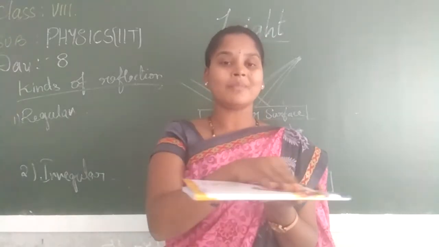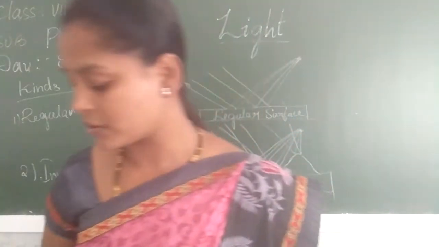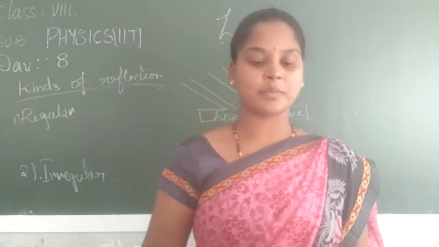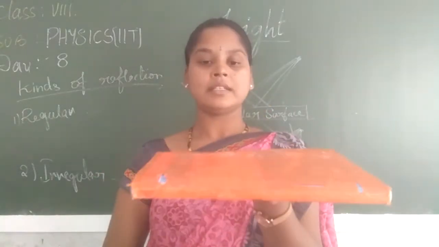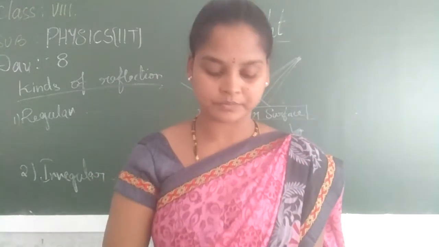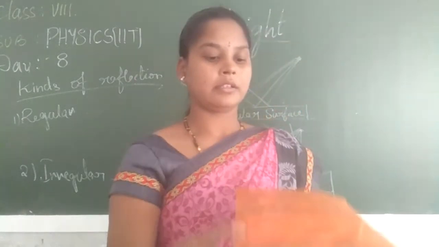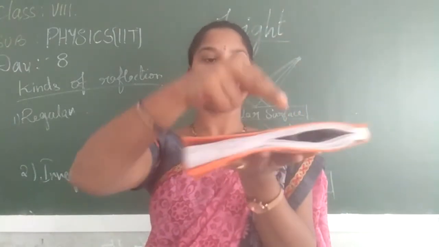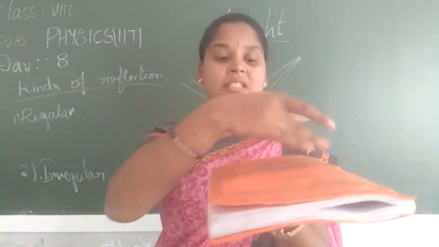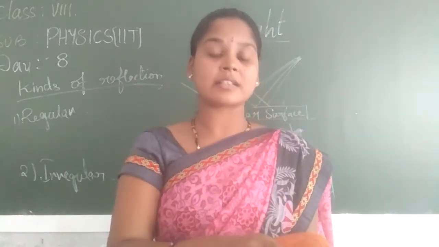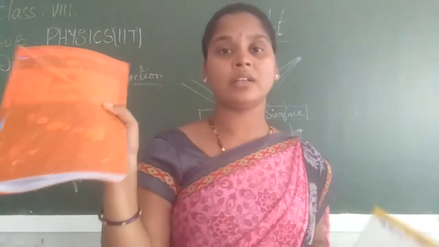Why? Because all parts are the same, everything is smooth, with no ups and downs. Whereas if I take this other book, is it regular or irregular? It is irregular because of how I have kept it. Can you see? It's not regular, because there is an up here, a down there, and some disturbance in the middle also. It is not plane. It is called an irregular surface, as opposed to a regular plane.